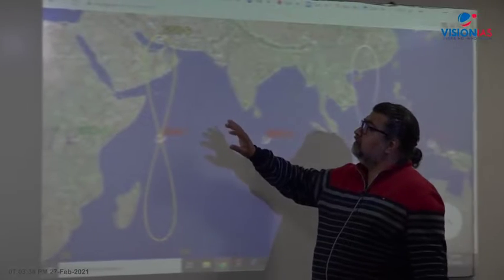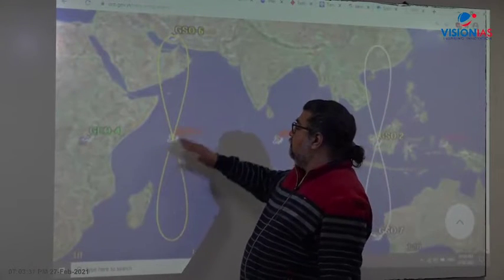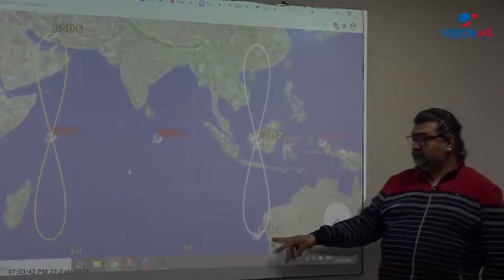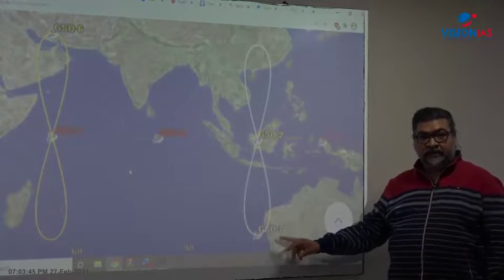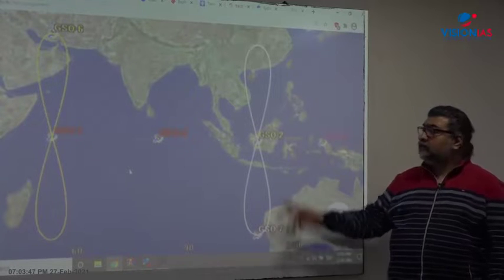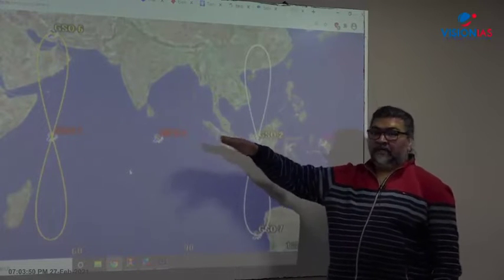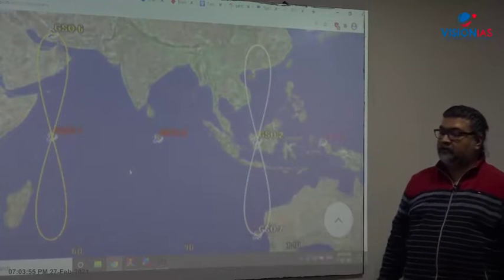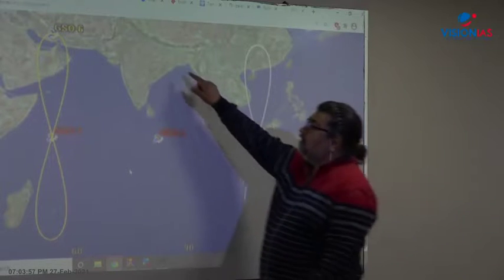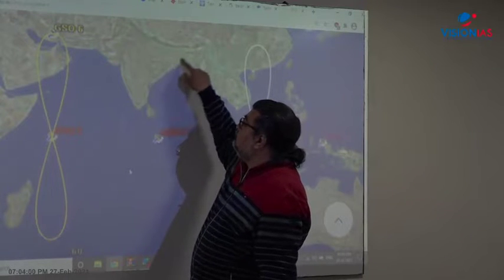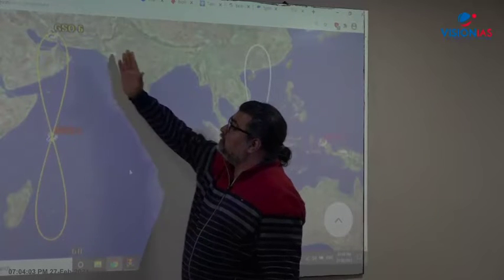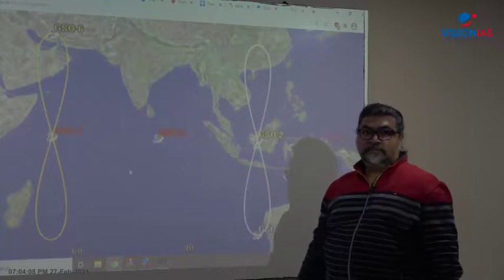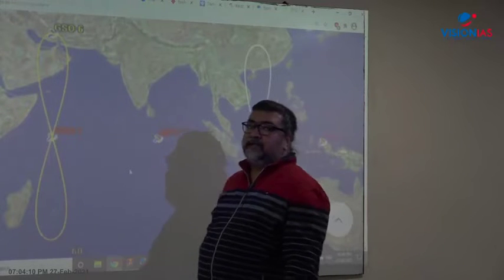If you see here, 1, 2, 3, 4, you have got the numbers there, and 6 and 7. If you can see this diagram clearly, you have 7 satellites. 3 of them are in geostationary orbit, and the 4 which make a kind of number 8 are in geosynchronous orbit. And you can see the area covers the entire Indian landmass, and it also goes beyond 1500 kilometers from the borders.